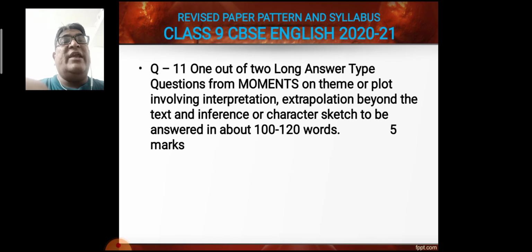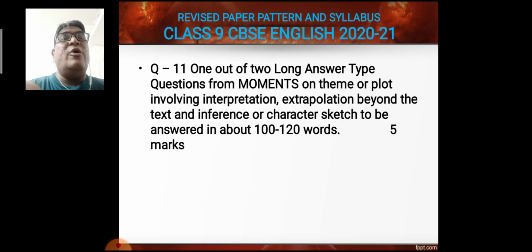Now the last and final question, number 11. 1 out of 2 long answer type questions from MOMENTS on theme or plot involving interpretation, extrapolation beyond the text and inference, or character sketch, to be answered in about 100 to 120 words, and it contains 5 marks.